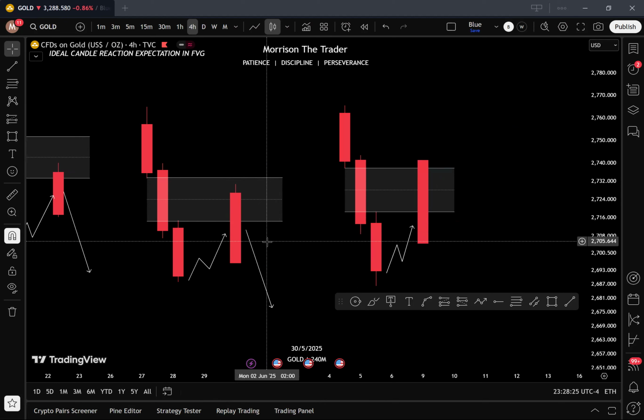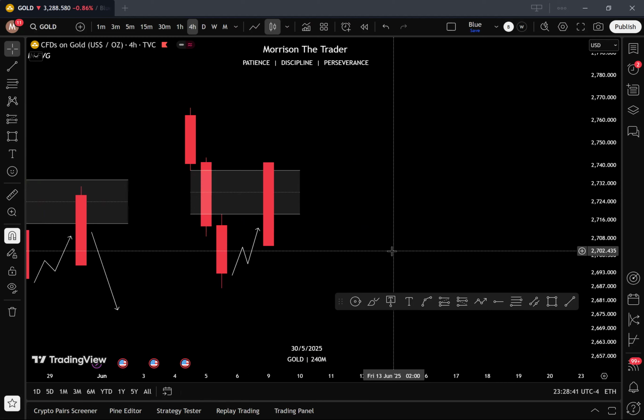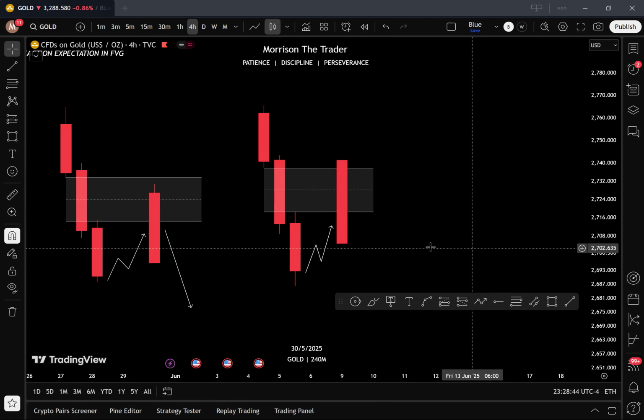Okay, so when it's a bullish fair value gap, it means it closes below the 50% of that fair value gap. Okay, so just take this and then turn it over. So make it the opposite. That's the bullish, right?